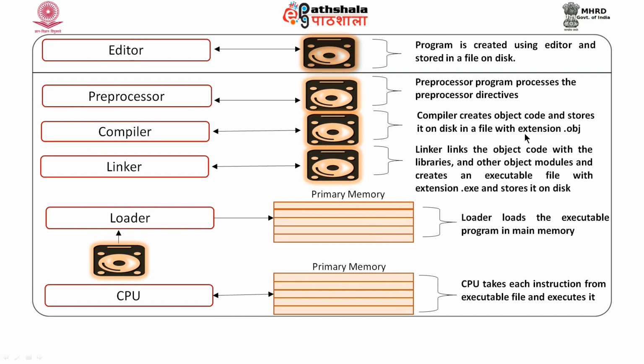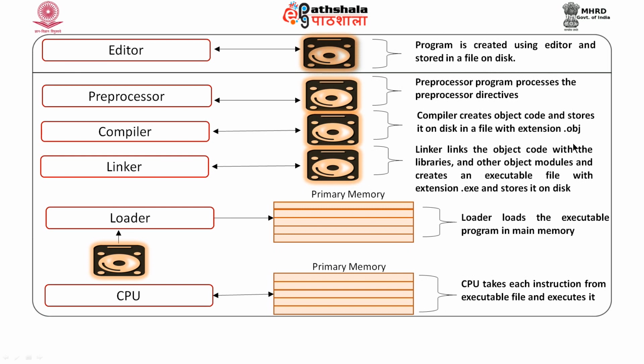But as I said before, the output that the compiler gives is an object module, which is not executable. Why is it not executable? Because your program might have used many library functions or other object modules which may not be part of your program. So, the calls to those functions will not be executable. Therefore, these object modules are not executable.